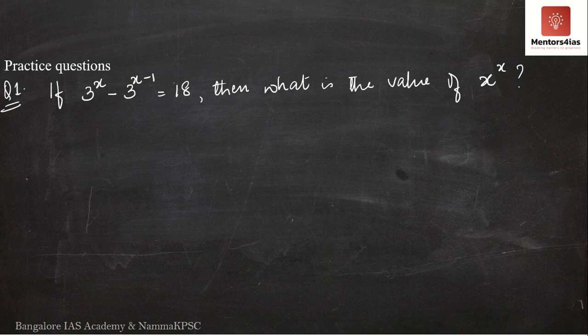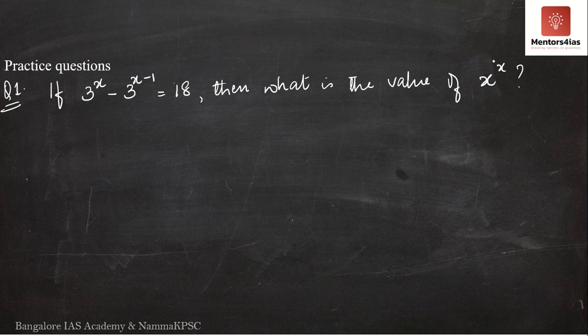This is simple. See, the problem here is that if you have any doubt in these practice questions, I may not be able to give you the solution under the comment section, because it becomes a bit complex for me to type out the solution in this particular case. So I hope you know how to solve this. See, this is nothing but 3 to the power x minus 1. So you can write it as 3 to the power x divided by 3. Take 3 to the power x common, then bring the right hand side to base equal to 3, then try to equate, you will get the value of x.